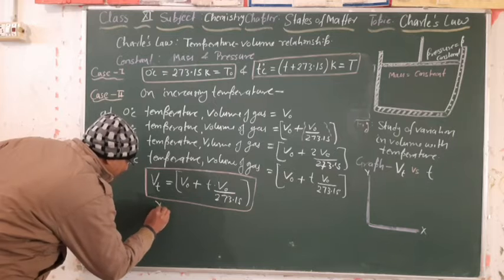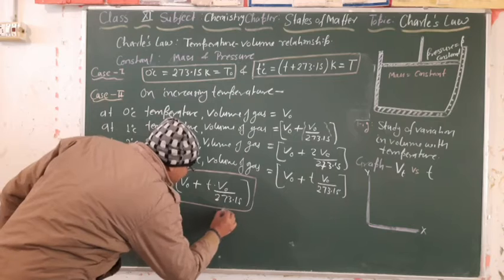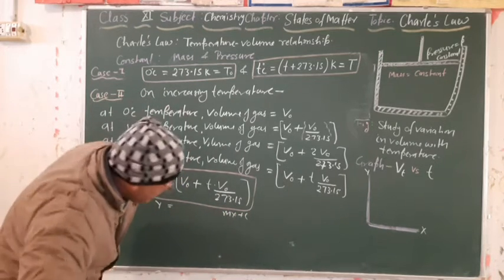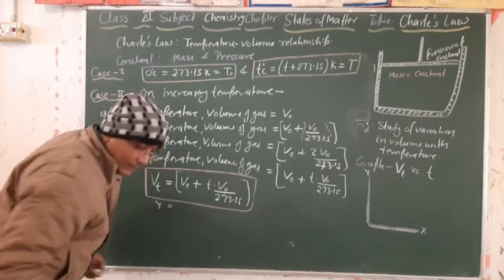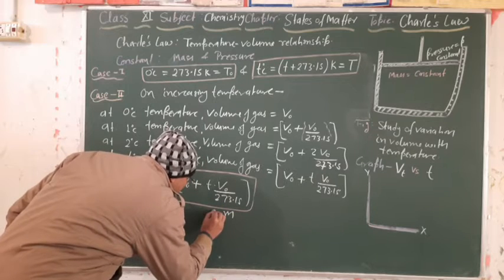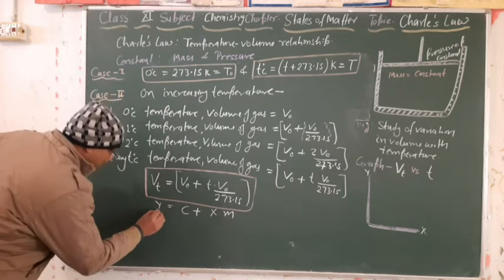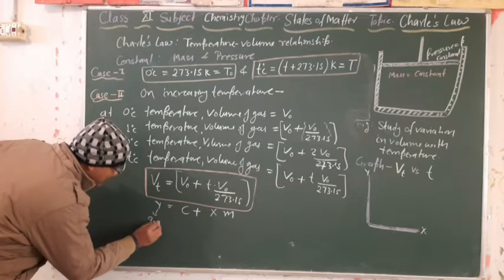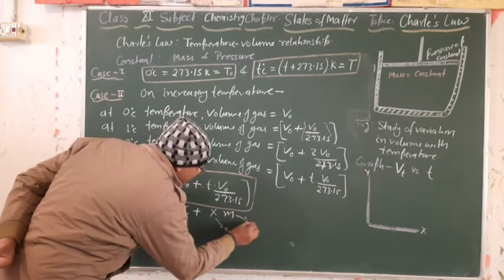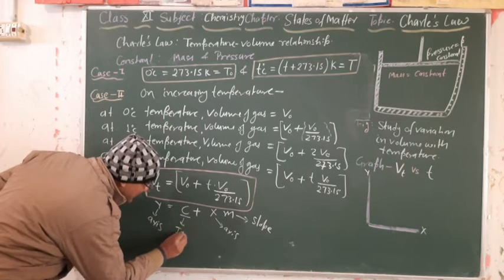For drawing a graph we have a relation, that is y is equal to mx plus c. Here m is the coefficient, t is the x and V naught is c. So y is the y axis, x is the x axis, m is the slope of the graph, and c is the intercept at the y axis.